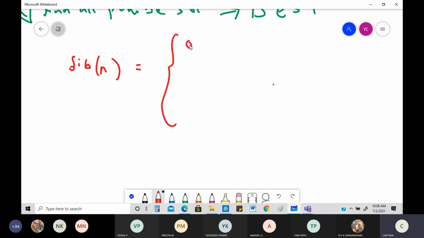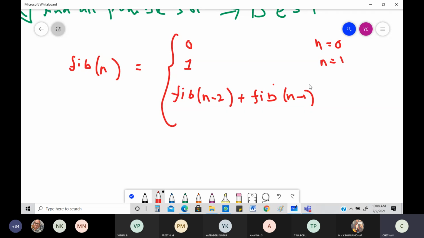If it is 0, 1, I'll just write it, and I'll show you what the value of it is. Fibonacci of n is, be careful with it, Fibonacci of n minus 2 plus Fibonacci of n minus 1. When n is equal to 0, when the number of terms is equal to 0, you get 0. When the number of terms is equal to 1, you get 0 and 1. See, 0 means only 0, and 1 means 0 and 1, up to the n-th term. Now, for anything more than 1, you use this recursive statement: Fibonacci of n minus 2 plus Fibonacci of n minus 1. This is what you're going to use.